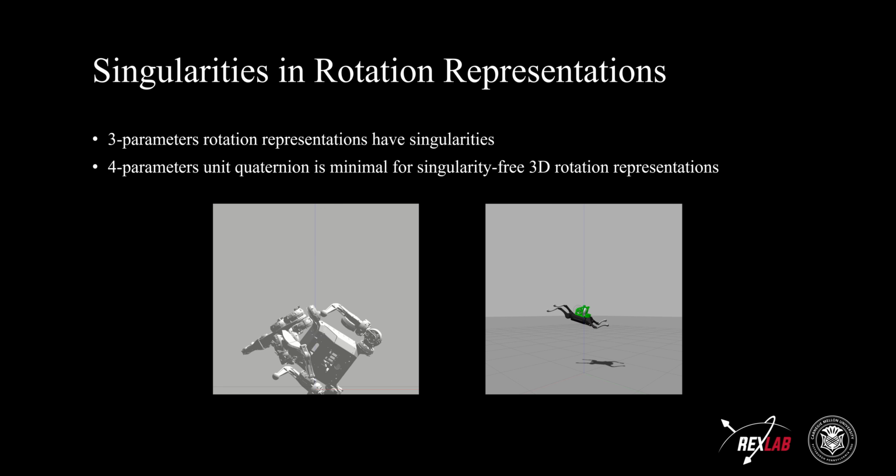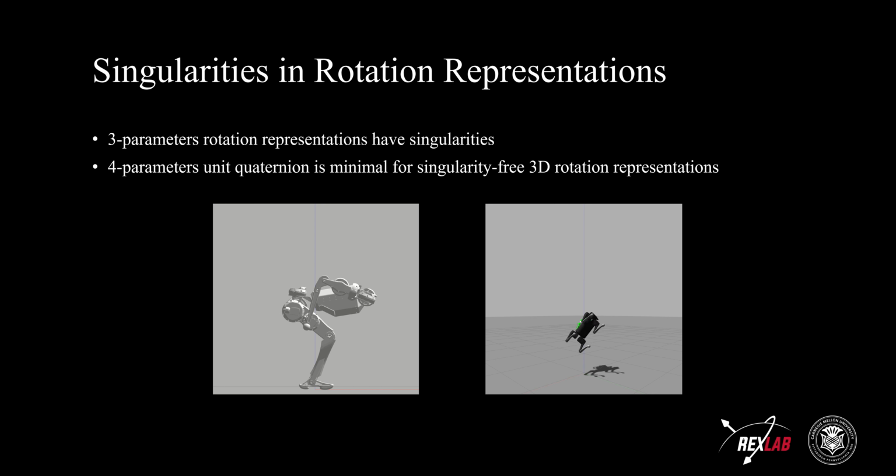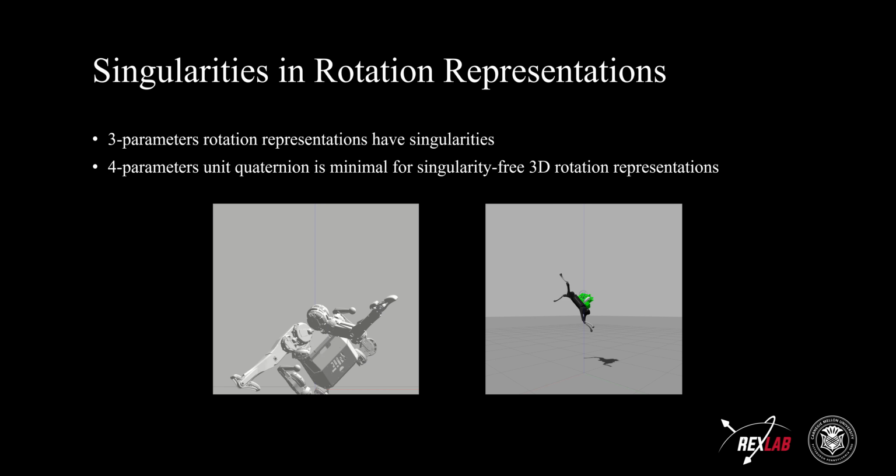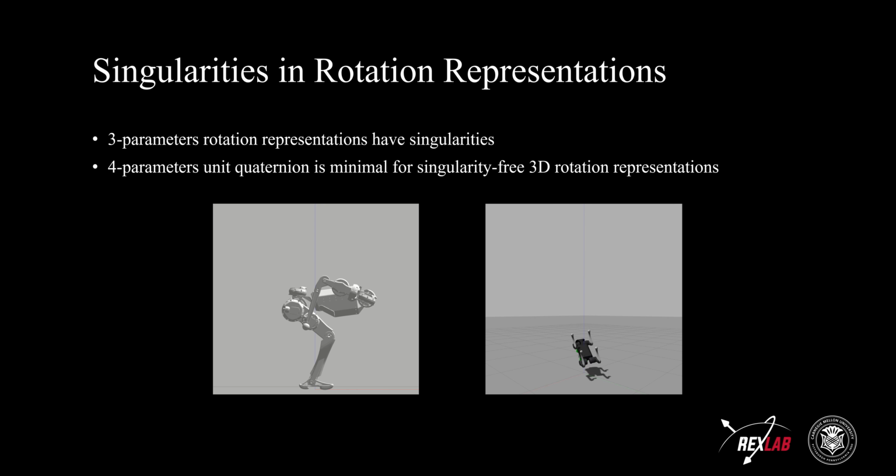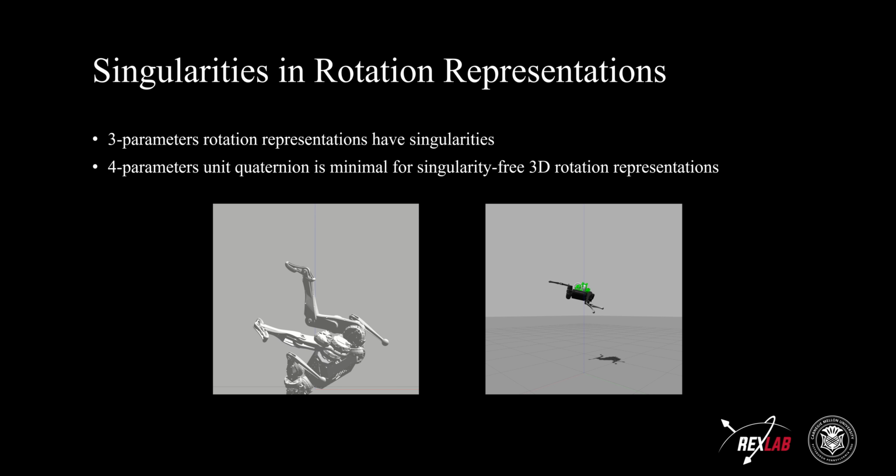On the other hand, the singularity-free representation with four parameters is the unit quaternion. In this paper, we used it in our MPC controller for legged robots.